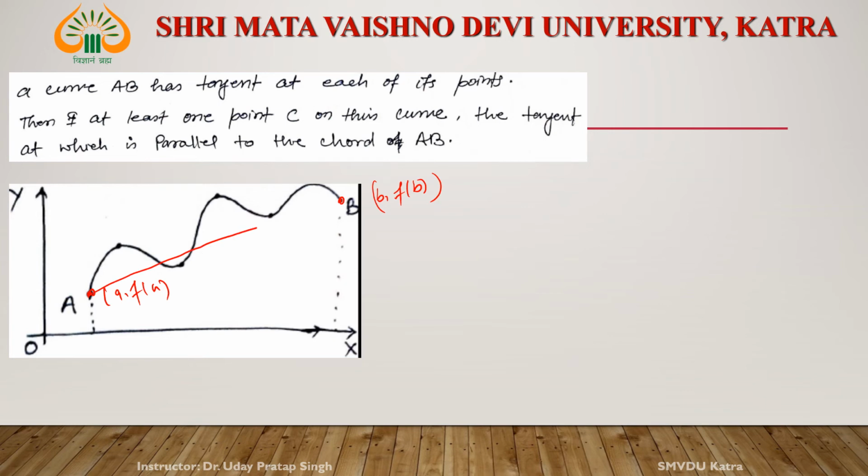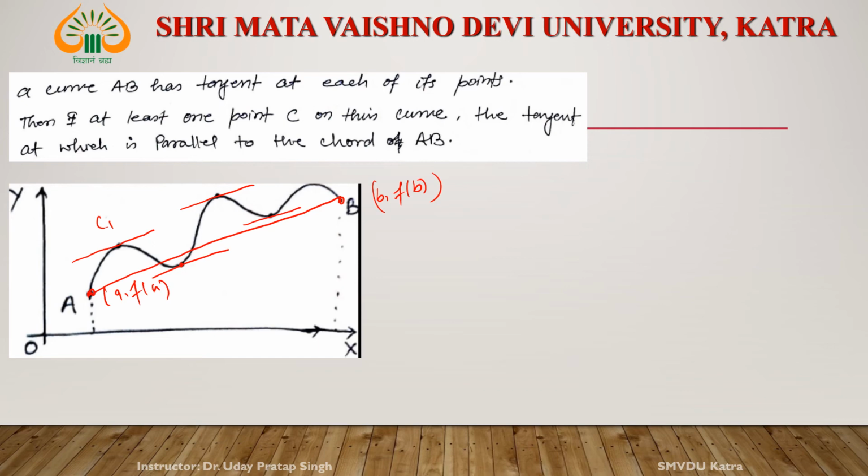This is the chord. Now this is c1, tangent at this point. This is c2, tangent at this point. See, all tangents are parallel to the chord AB. Okay, this is the geometrical interpretation of Lagrange's mean value theorem.